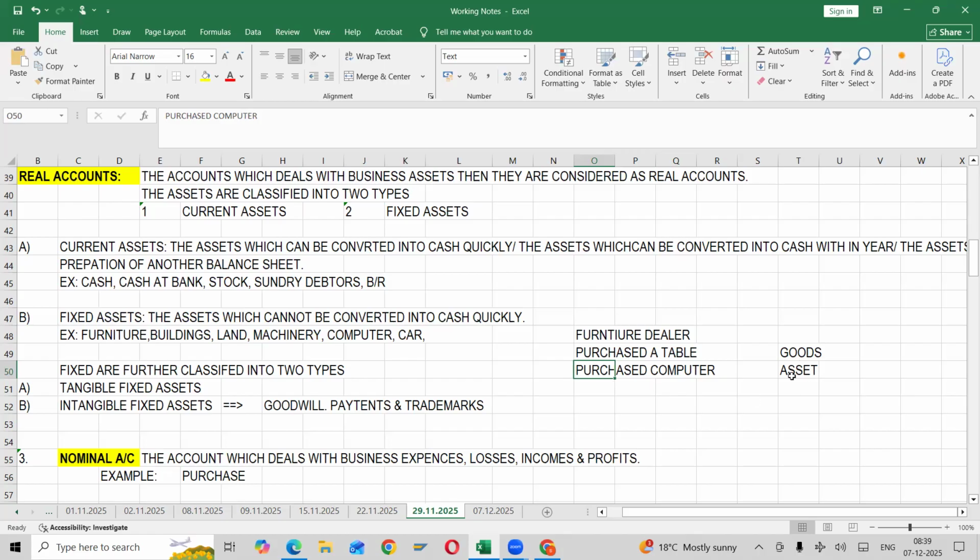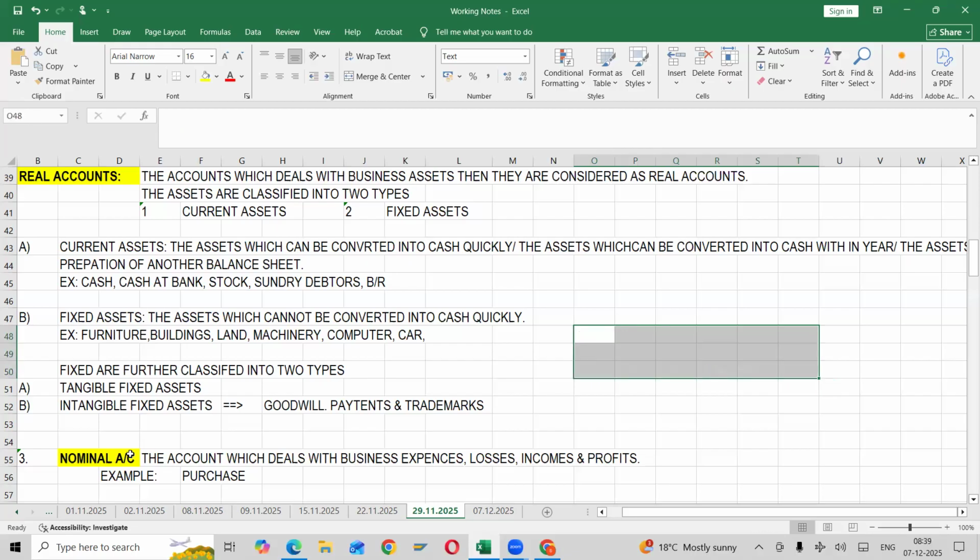If you are purchasing an asset, then it will come under a real account. If you are purchasing goods, then it will come under a nominal account. Clear, everyone? Any questions on this? Majority knows, but still I am reiterating for everybody's benefit.